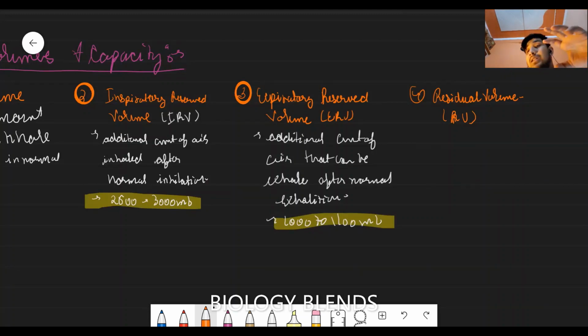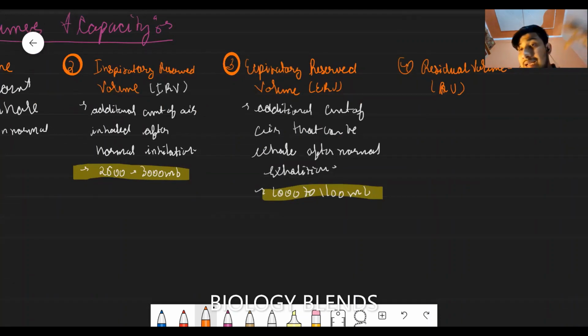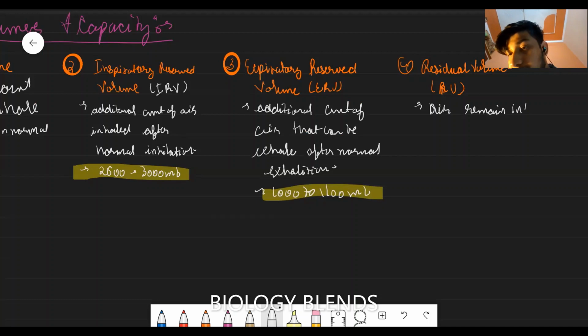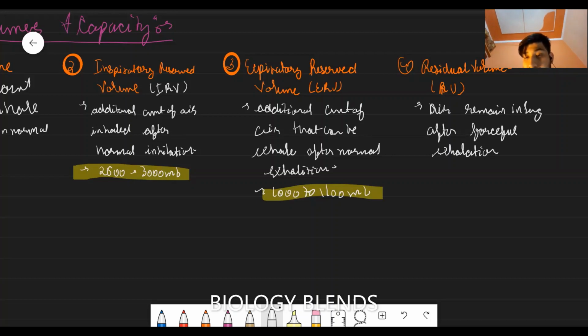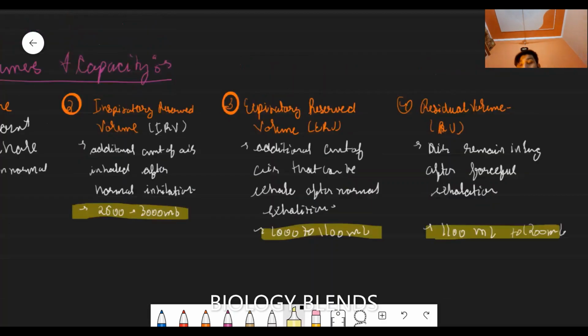The air which remains in the lung after forceful exhalation is the residual volume. Its value is 1100 to 1200 ml.